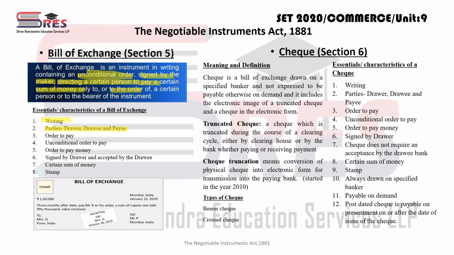on whose name the bill of exchange is issued. And drawee and payee are almost the same होता है, but sometimes it happens कि payee की जगह पे दूसरे का नाम भी हो सकता है, okay, as per the order of the drawer. Same thing here, an order is given to pay a certain sum of money, unconditional order होना चाहिए, order to pay money होना चाहिए. See, very important thing, in a bill of exchange there is an order to pay money, and in a promissory note there is, yes, a promise to pay money.